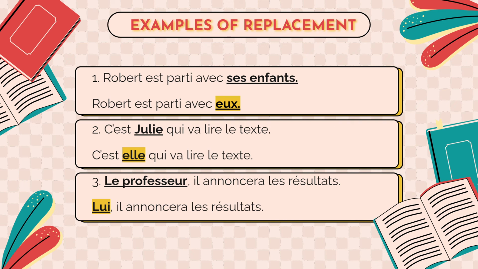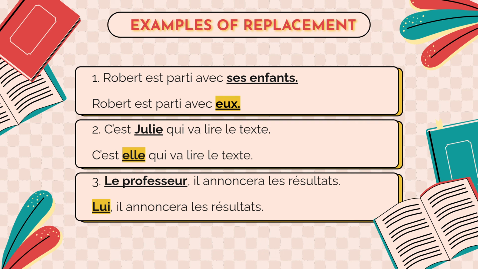along with all the other types of pronouns. So on the screen, you can see some examples of replacement. Robert est parti avec ses enfants. So ses enfants is a person preceded by the preposition avec. So you can use the emphatic pronoun eux. Okay. C'est Julie qui va lire le texte. Now, Julie is a person preceded by c'est. You know, after c'est, you can use an emphatic pronoun. C'est elle qui va lire le texte.